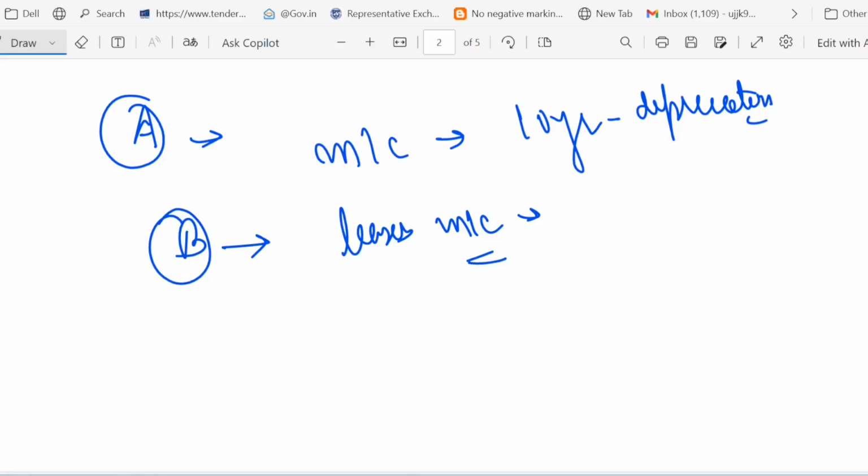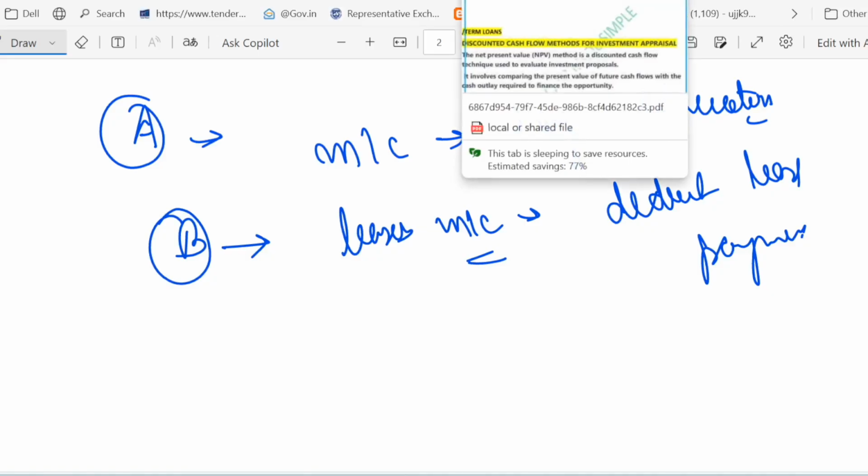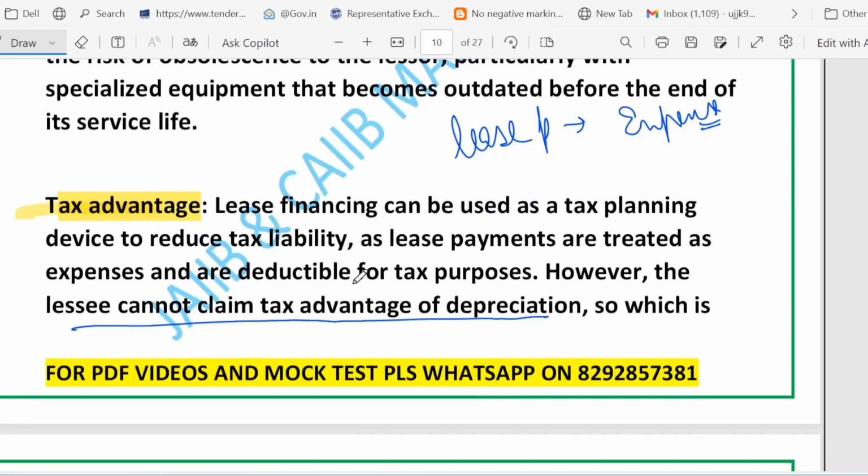So tell me which one is better, A or B? Think about it. It depends on which gives bigger tax savings sooner. There is no one-size answer. I can't tell that A is better or B is better. It depends on which gives better tax savings sooner. Sooner means earlier. That is the point. That's called tax advantage.